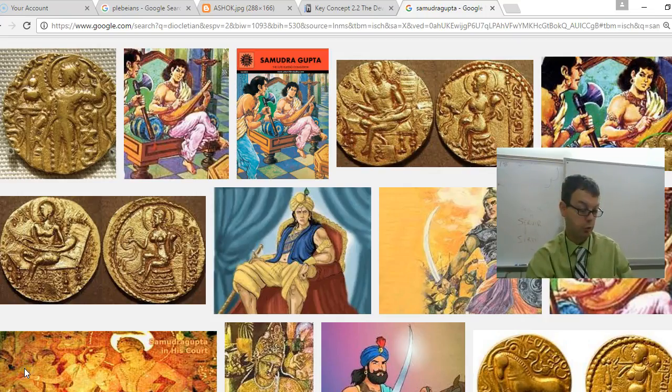We're going to take our next two words together. They're Samudragupta and tribute. Samudragupta was pretty much a person who established this tribute system of the tribute states, getting them to pay taxes in the Gupta Empire. It's significant because it created a more decentralized government. We see the coins here. Many times the tribute could be paid in coins to the emperor. And also tribute basically is the taxes that were paid. You could use the Gupta Empire as an example, that these tribute states paid taxes to the Gupta Empire.